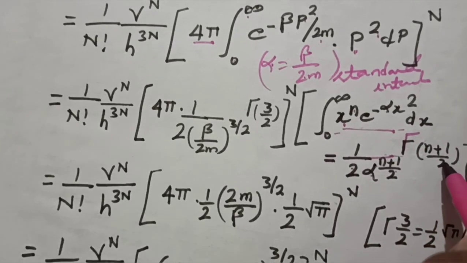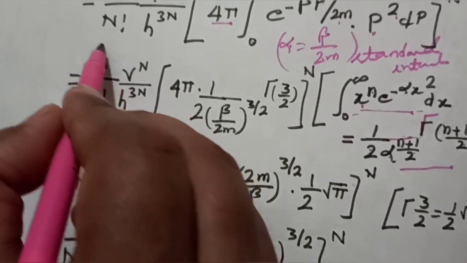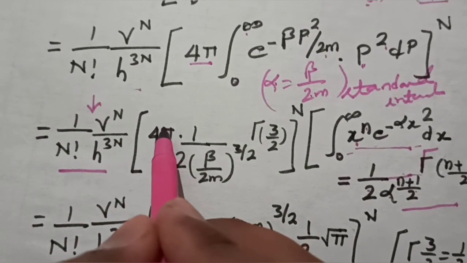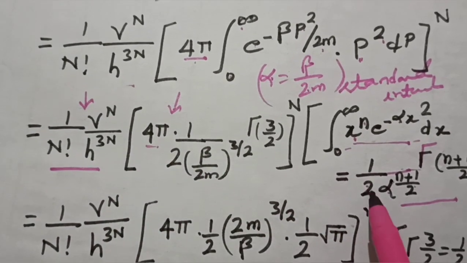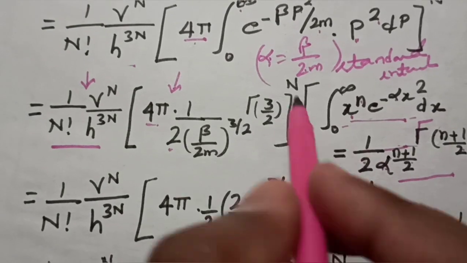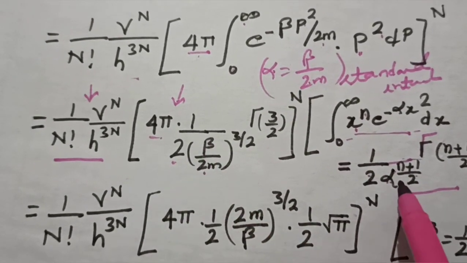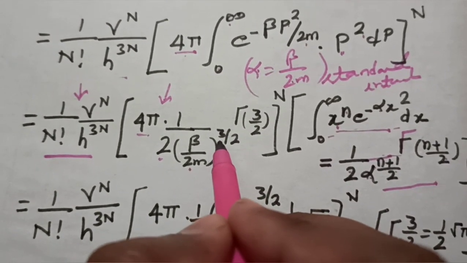By utilizing this standard integral, if you solve it, I have written here, this term will remain as such. We are just left with 4 pi also going here. Now in the term 1 upon 2, what is alpha? It is beta upon 2m. What is n plus 1 upon 2? With n equal to 2, it is 3 upon 2.